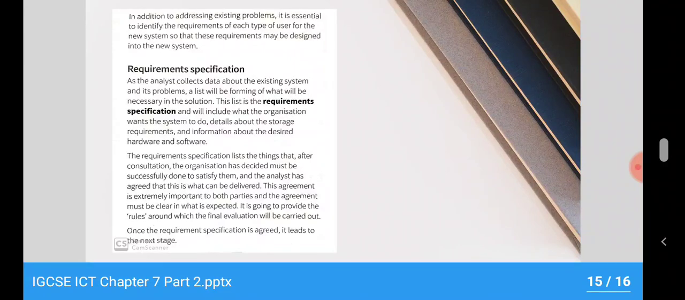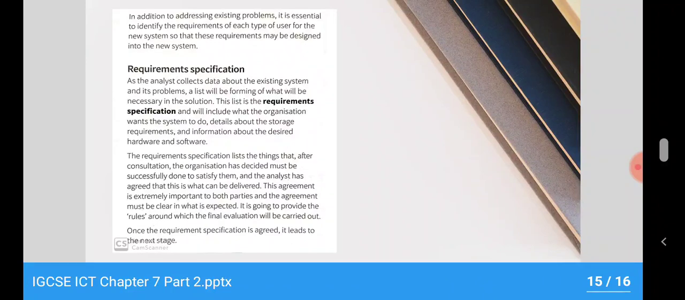The requirement specification lists the things that, after conclusion, the organization has decided are needed to successfully implement the new system, and the analyst has agreed that this is what they will deliver. This agreement is very important to both parties, and the agreement must be clear about what is to be expected. It is going to provide the rules around which the final evaluation will be carried out. Once the requirement specification is agreed, it leads to the next stage, that is designing.